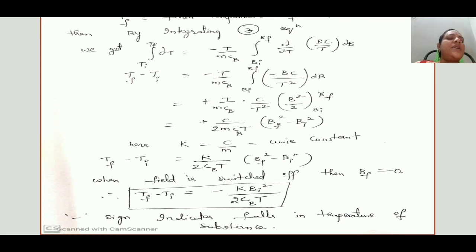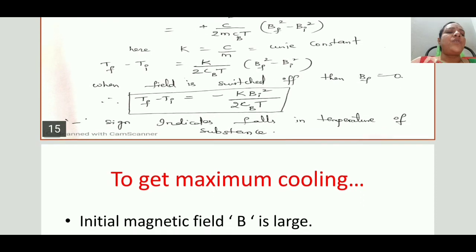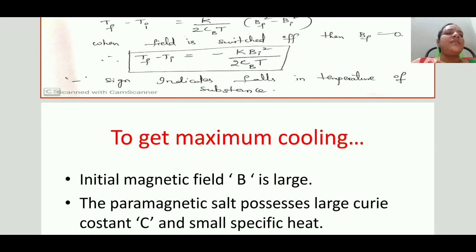In the second case, we switched off this field. We switched off this field, no? Therefore, by substituting the final field as 0, Tf minus Ti is equal to minus K Bi²/2CBT. So this is the final equation for the fall in temperature of a paramagnetic salt in the adiabatic demagnetization method. By seeing this equation, the fall in temperature mainly depends upon three quantities, that is the applied magnetic field, the specific heat and the initial temperature.